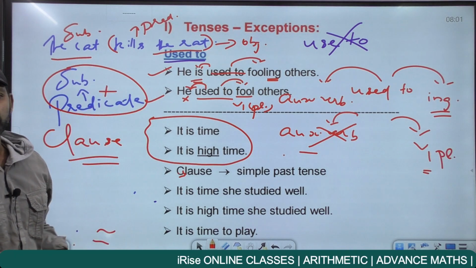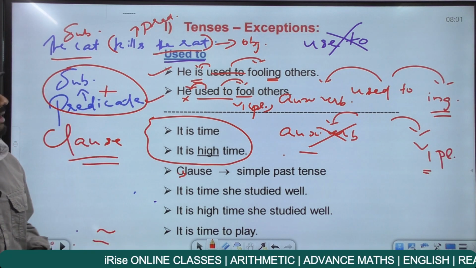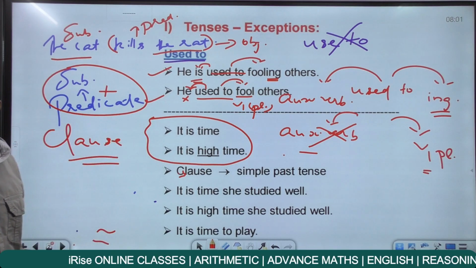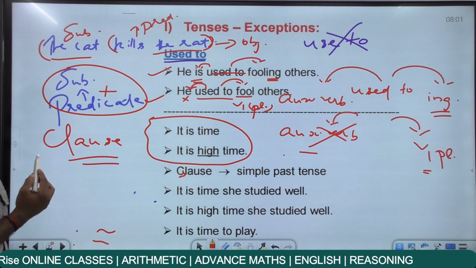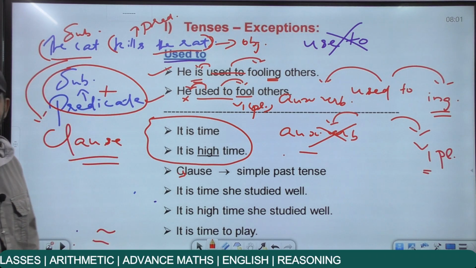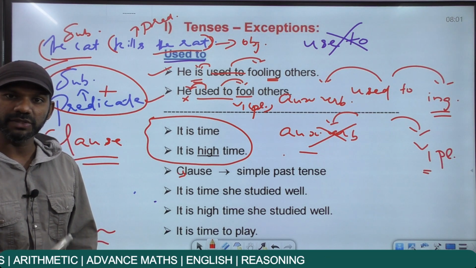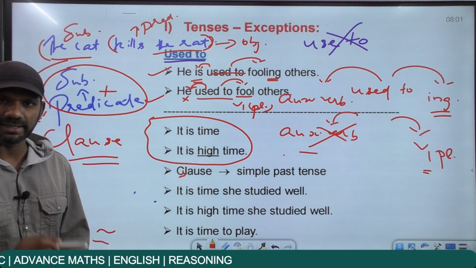Come to the same statement. The cat kills the rat. The cat is a subject here. Kills the rat is a predicate here. So this is a part of a sentence containing a subject and a predicate. So this can be termed as a clause. So clause is always subject plus predicate. I'll tell you clause in detail while discussing the topic called conditional sentences.